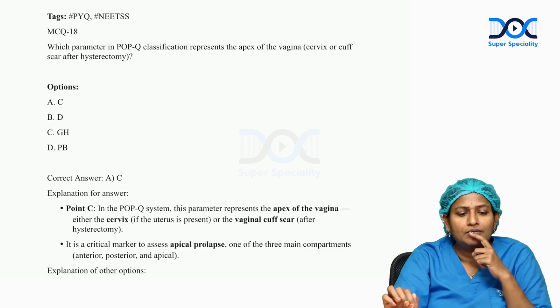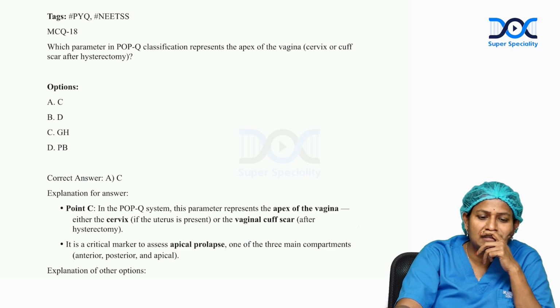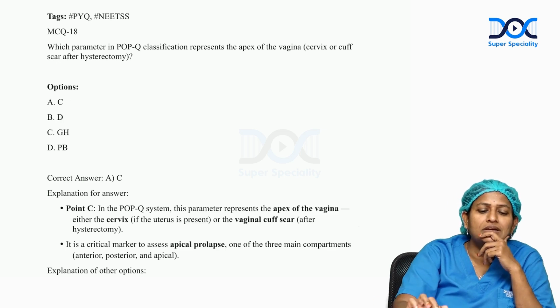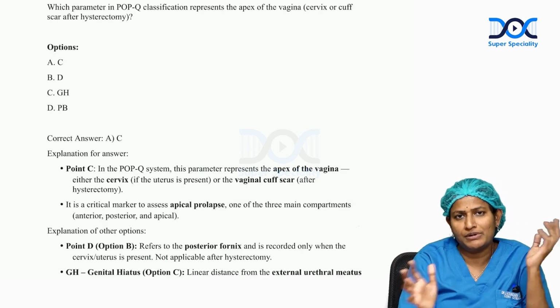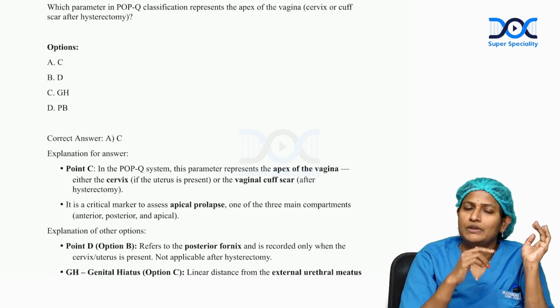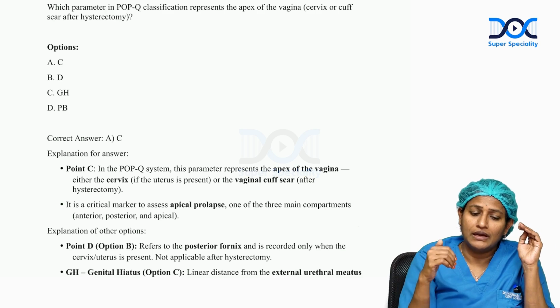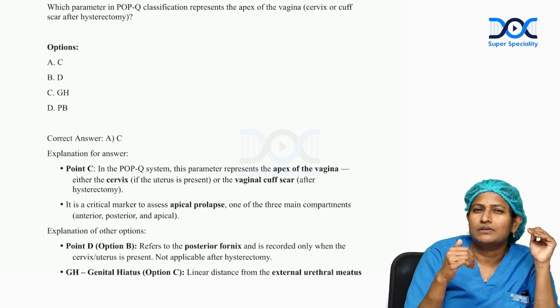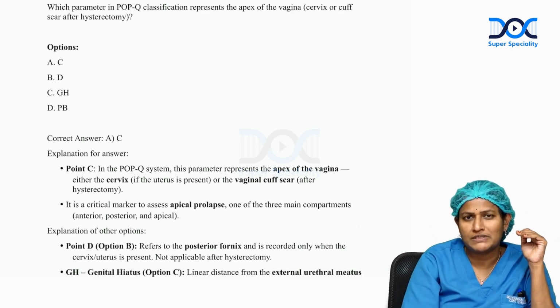Question number 18. Which parameter of the POP-Q classification represents the apex of vagina? Apex of vagina, scar after hysterectomy. See, option A, that is point C, is correct. See, POP-Q classification needs an elaborate explanation wherein points A, B, C, D, and other points like GH, PB are all measured, in which the anterior compartment, apical compartment, posterior compartments are measured.